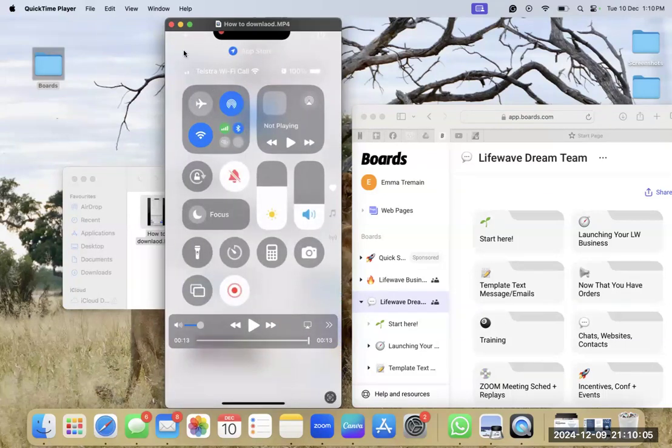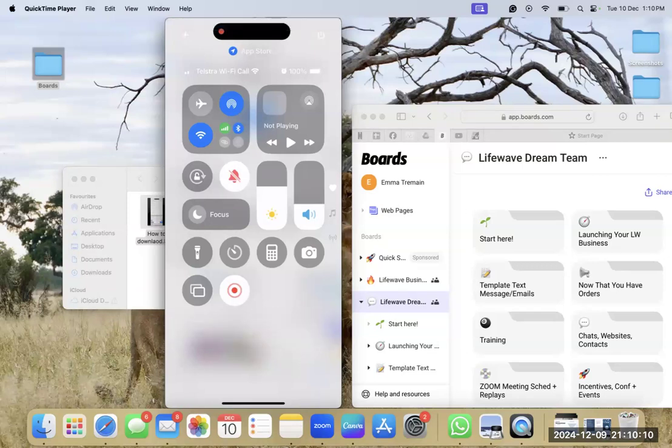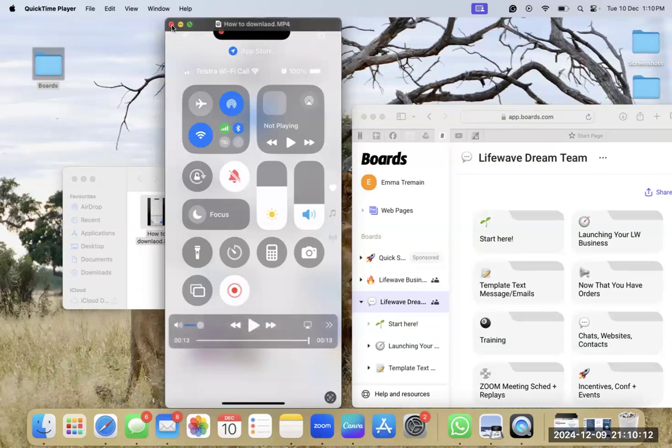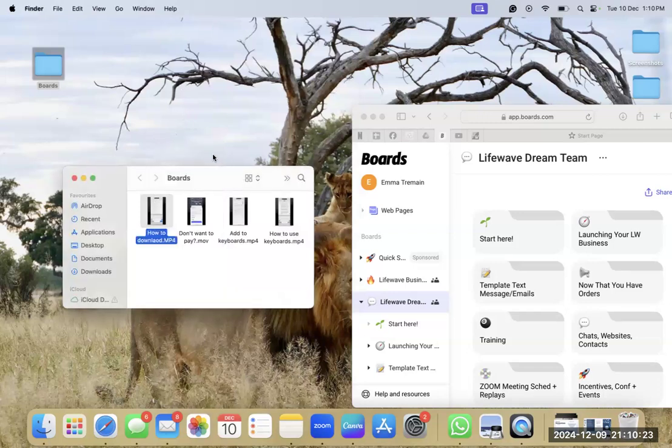It's very similar with Android. If you don't have an iPhone, you have an Android, it's very similar, but it's a little bit different. If you have any troubles with how to navigate that and you don't have an iPhone, just flick me a message. You can get my number from Vanessa and I can help you figure out how to do that.